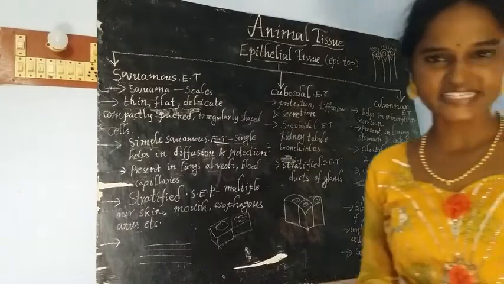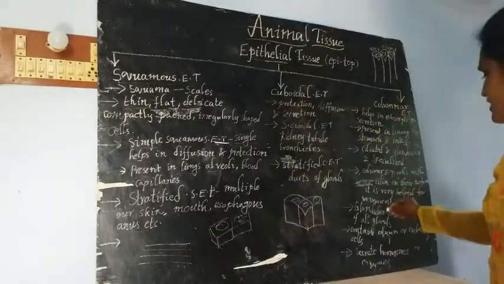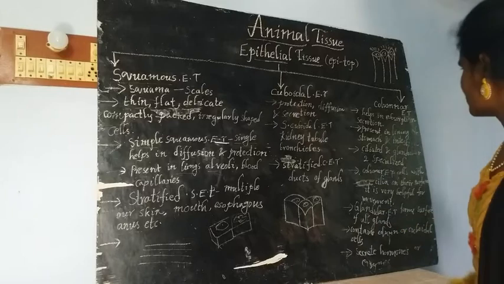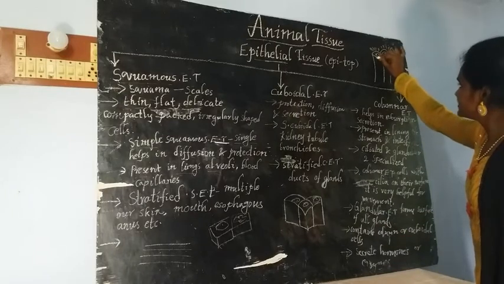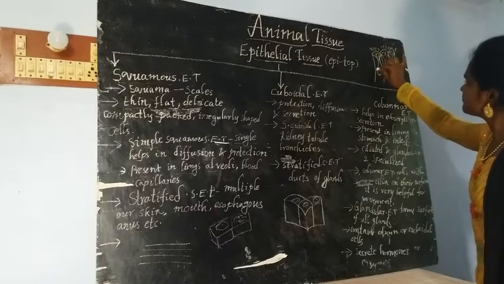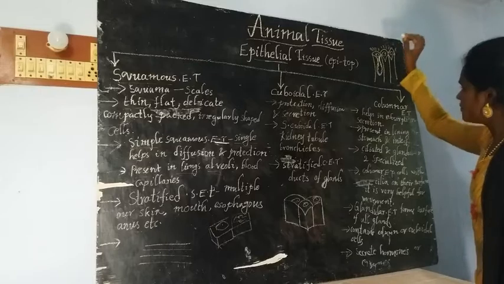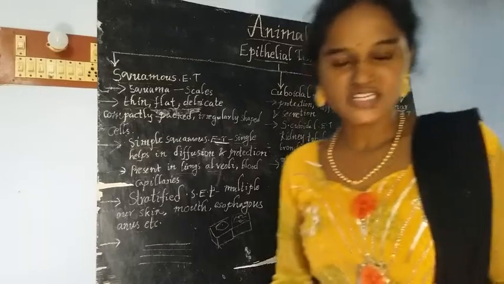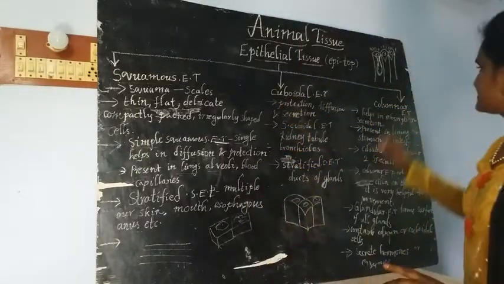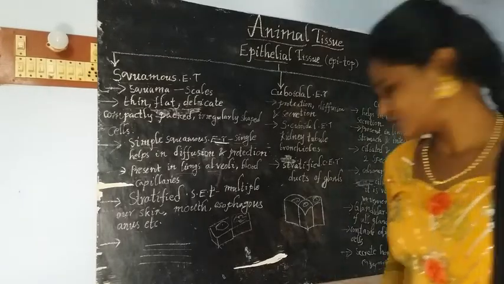It secretes either hormones or enzymes. If you imagine, it looks like this. A slight twist we may find, and it is lined like this and forms the inner lining of different glands. This kind of tissue is called glandular epithelial tissue.